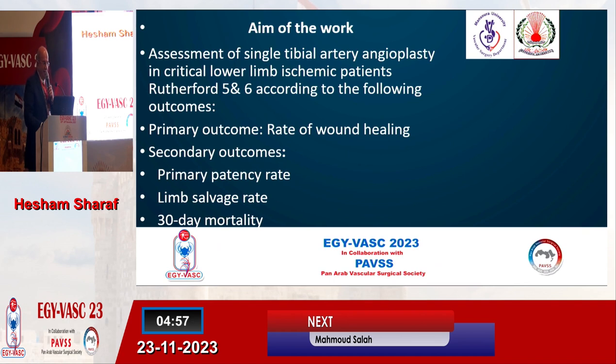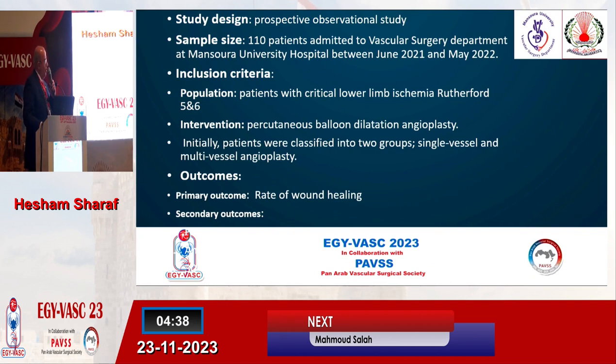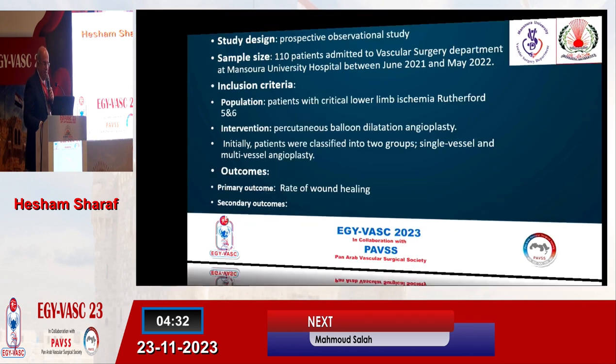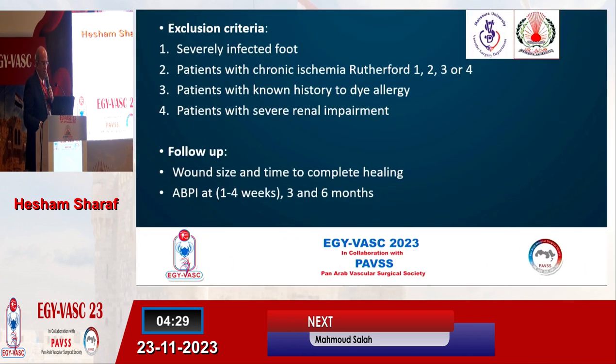This series of cases assessed single tibial artery angioplasty in critical lower limb ischemia in Rutherford 5 and 6. Patients presented with ulcer or gangrene, and our primary outcome is the rate of wound healing, and secondary outcomes are primary patency, limb salvage and 30-day mortality. About 110 patients were admitted to this study and classified to single tibial and multiple tibial vessel angioplasty.